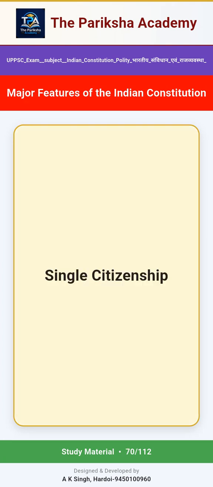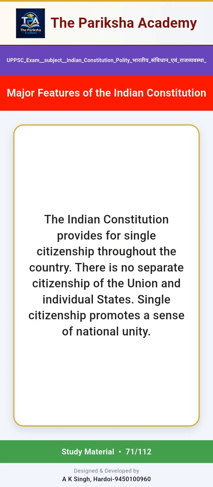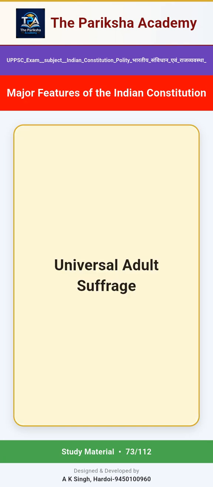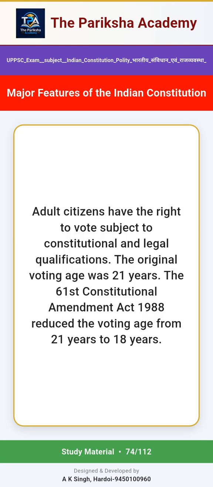Single citizenship. The Indian Constitution provides for single citizenship throughout the country. There is no separate citizenship of the Union and individual states. Single citizenship promotes a sense of national unity. Constitutional provisions relating to citizenship at the commencement of the Constitution are contained in Part 2 from Articles 5 to 11.